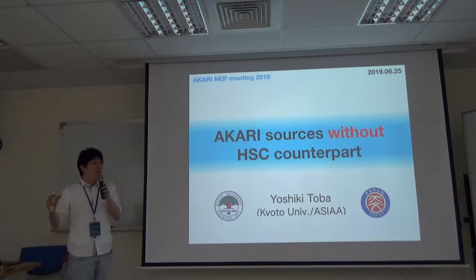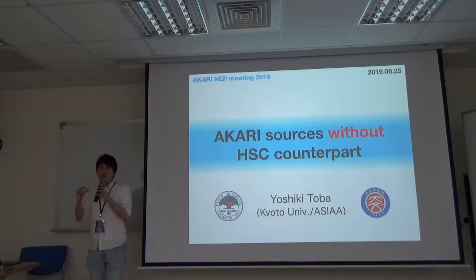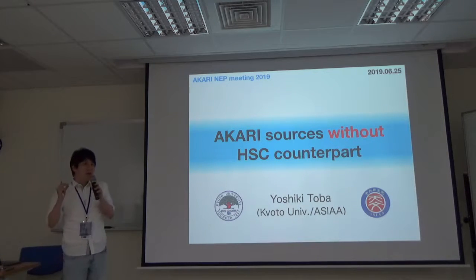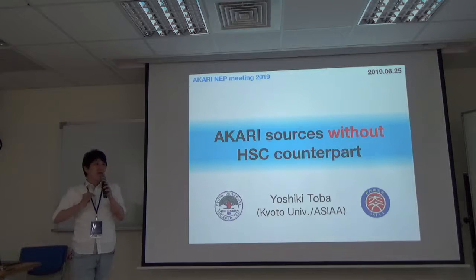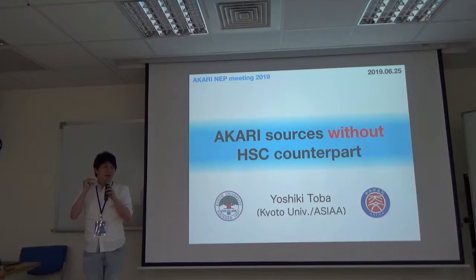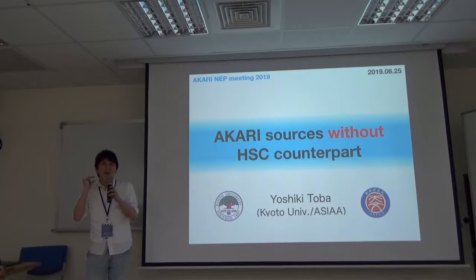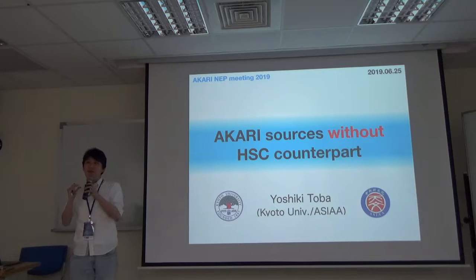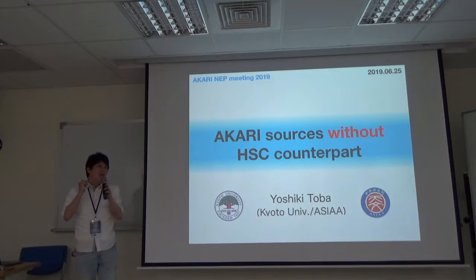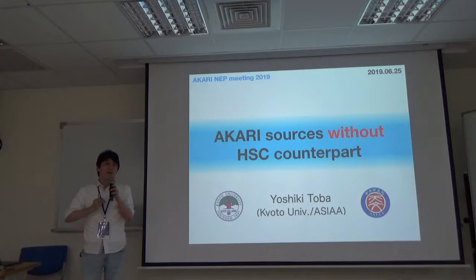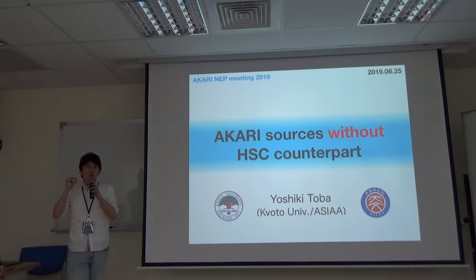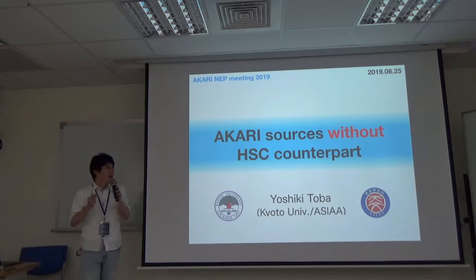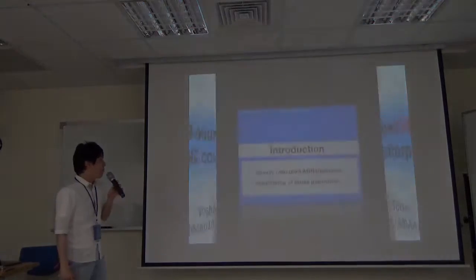You may think that those objects are easily selected just by cross-matching the Akari wide catalog and the HSC catalog. But this is not the case. We found that there are many fake cases that make it really painful to find a real case. But if we could discover those objects that are undetected even by the HSC, they would be very, very interesting populations, such as extremely dense galaxies, or AGNs, or high-redshift objects. So let us hunt for treasures in our NEP field. Alright, so let's get started.